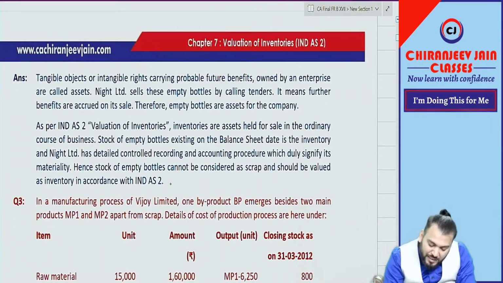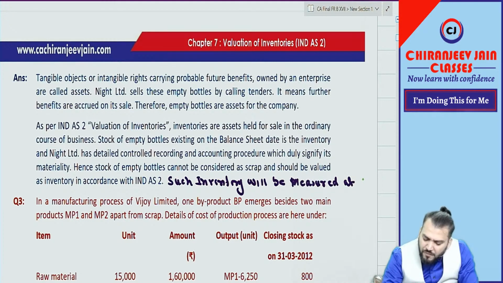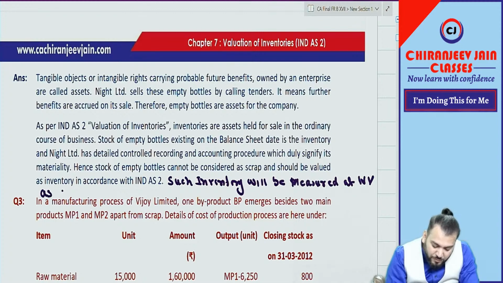The answer is given, you can write down here. Such inventory will be valued at nominal value, as the cost price will be 0.